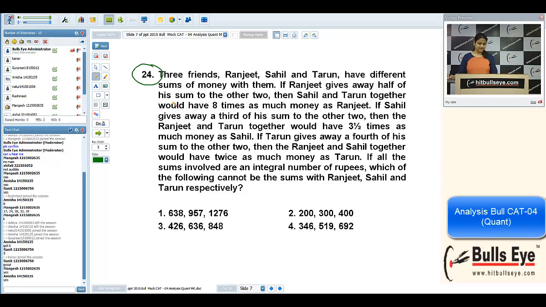Yes, Amisha and Mangesh. Okay. See, if you know the concept of ratio, no calculation is required. It says 3 friends, Ranjit, Sahil and Tarun. I'm using the initials R, S and T, have different sums of money with them. If Ranjit gives away, I'm taking this statement, half of his sum,